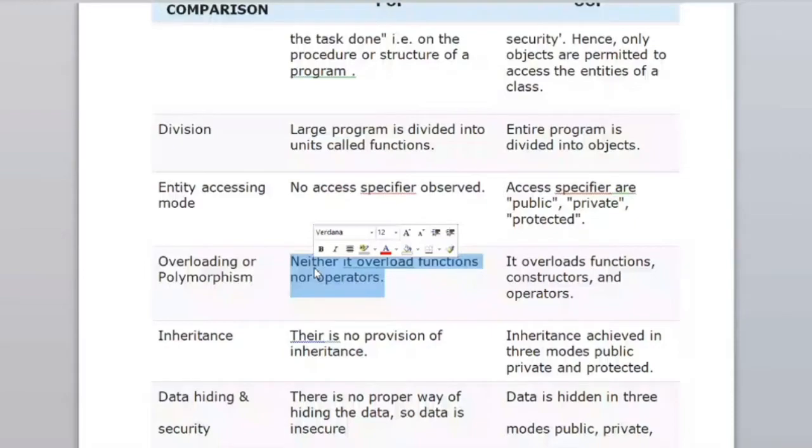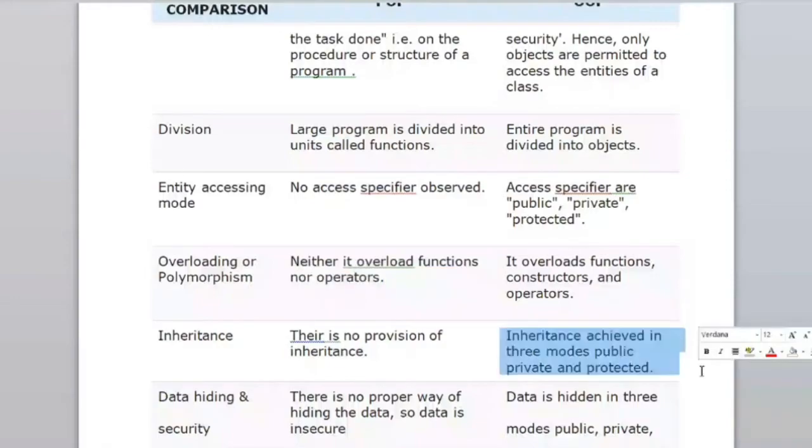In object-oriented programming, everything is done in class and object. If you make a class, the properties of class A will be inherited to class B, and class B to C. So simultaneous inheritance of properties is possible.